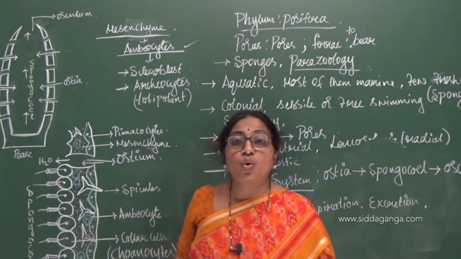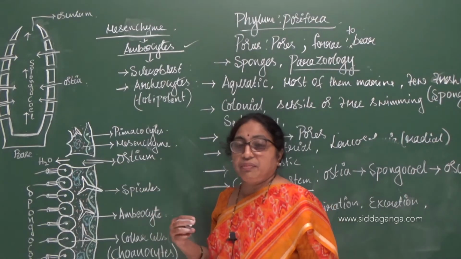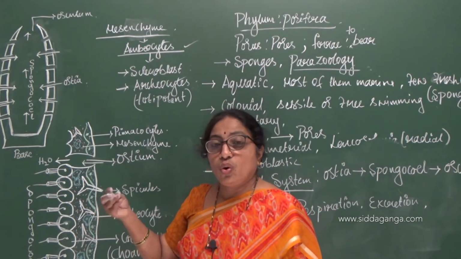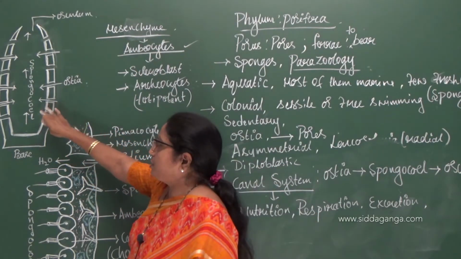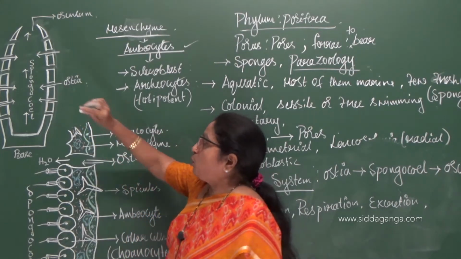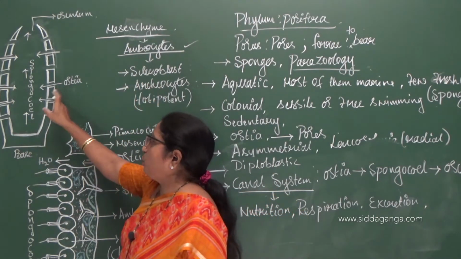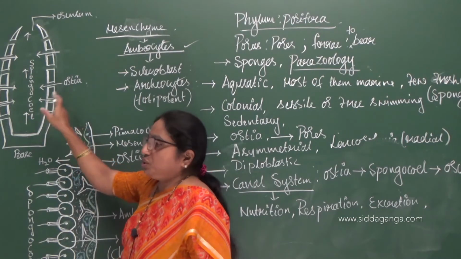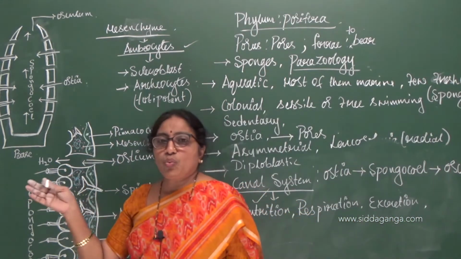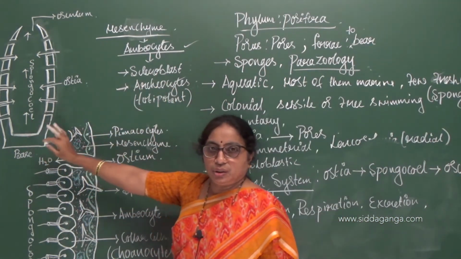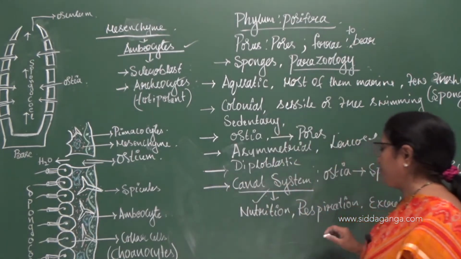See, the poriferans are holozoic in their nutrition. We'll come to that later. Holozoic in nutrition means they engulf whole organic matter and consume that as food. So tiny organic particles which are present in the water enter into the body of the sponge through these ostia, hence they serve nutrition. Second is respiration. Along with the water currents, the oxygen also enters into the body of the sponge.